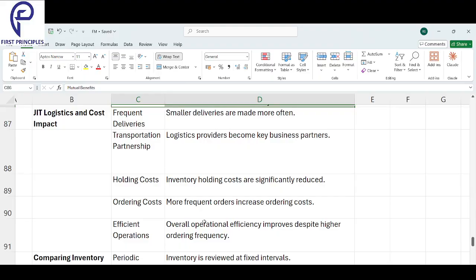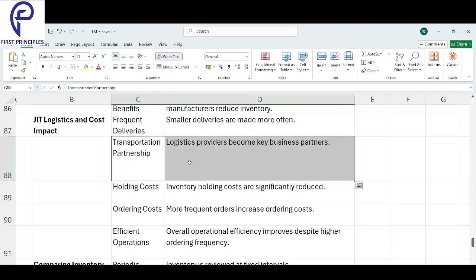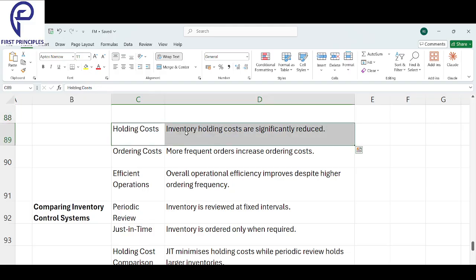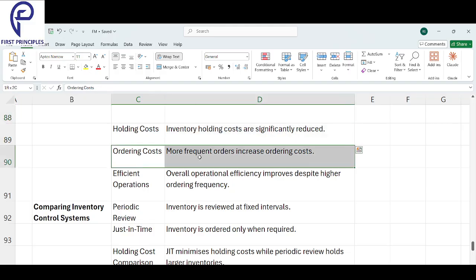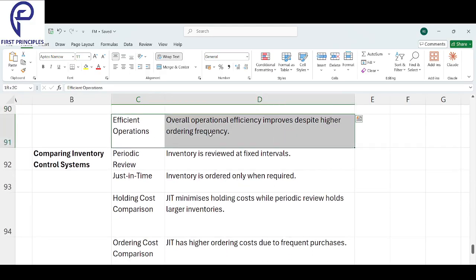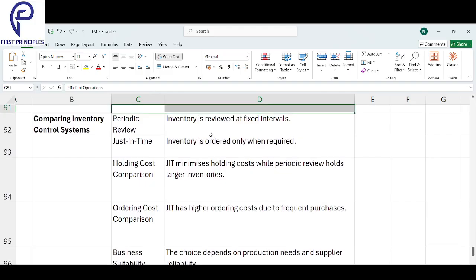It's best for both. And finally, just in time logistics and cost impact. Frequent deliveries. Smaller deliveries are made more often. Transportation partnership. Logistics providers become key business partners. The person becomes like your business partner, right? Because he's going to provide you goods whenever you need them. Holding cost. Inventory holding cost is reduced. Ordering cost has gone up because now you're ordering a lot more. Overall, your business becomes very operationally efficient despite the higher ordering cost from ordering very frequently.